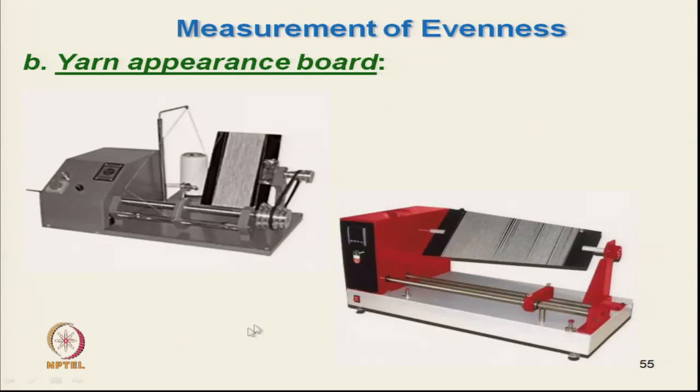Now, this is the typical yarn appearance board winder. The boards are basically of two types, one is rectangular, another is trapezoid. In this way we can simply wind the yarn. This may be automatic or manual. We wind the yarn here and compare it with the standard photograph available.